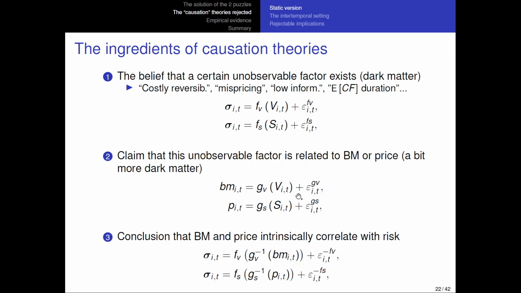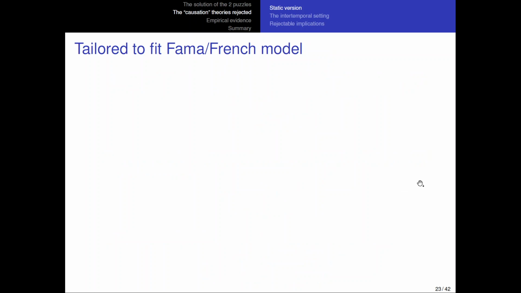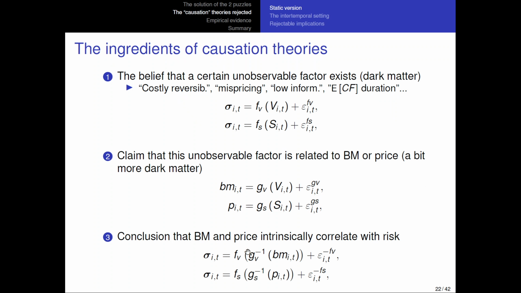So if this causes a change in risk, it also causes a change in book to market, or it is correlated with a change in book to market. Then the relation is maintained. If they are linear functions, all this ugly thing here is just to say that this is a linear function of this, and there's a linear relation between them. Now, what this accomplishes, so let me just go back, is a form of describing the risk of individual firms as a function of these two firm characteristics that I called kappa before. So it's the same idea.